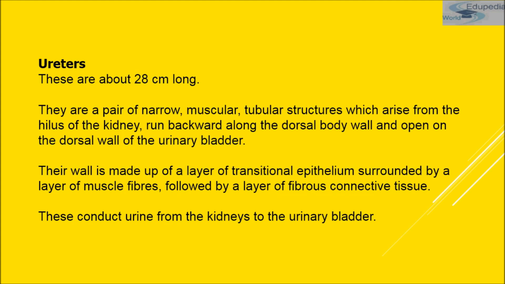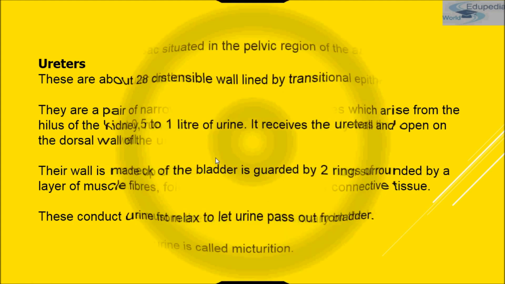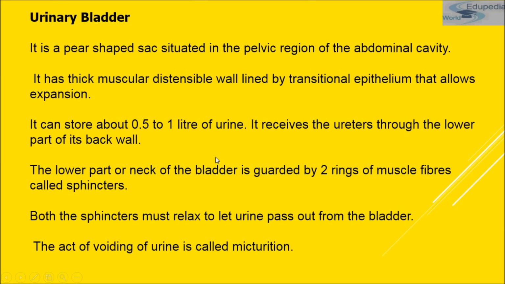Okay, now moving on forward to urinary bladder. Urinary bladder is a single, large, muscular, bag-like structure which is situated medially in the pelvic cavity. It is a pear-shaped sac which is situated in the pelvic region of the abdominal cavity. Its wall is made up of transitional epithelium and a smooth muscle which we call detrusor muscle.